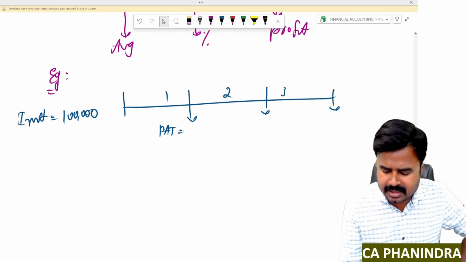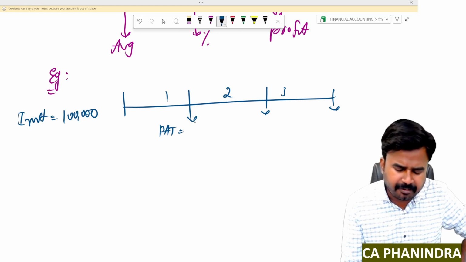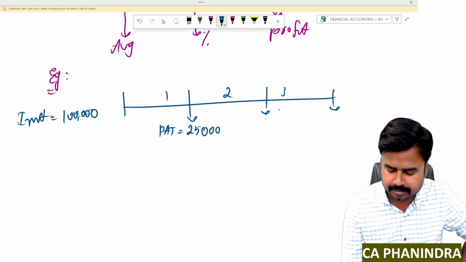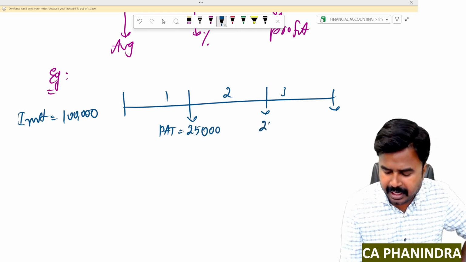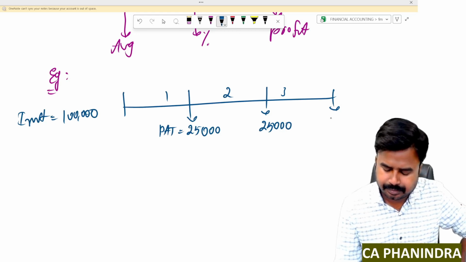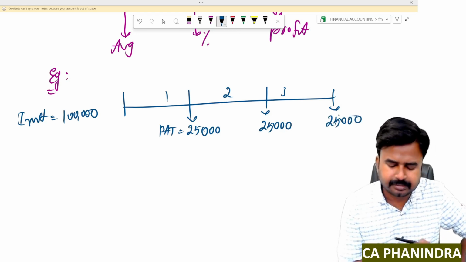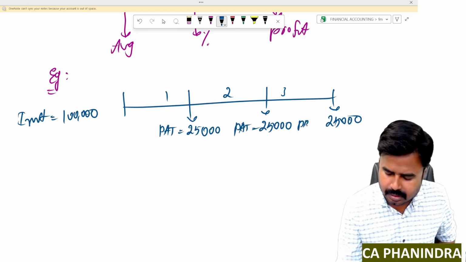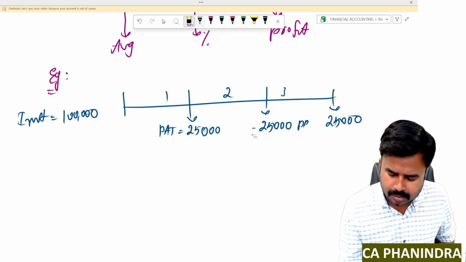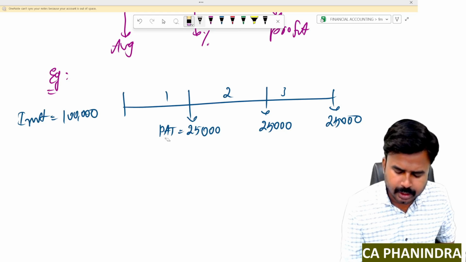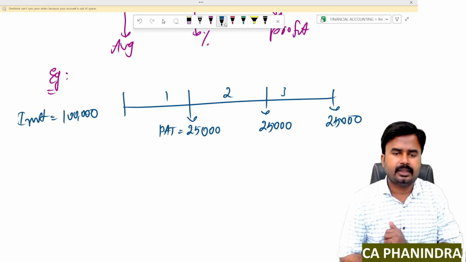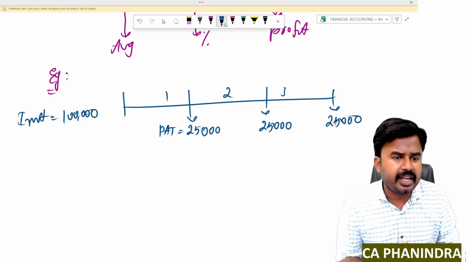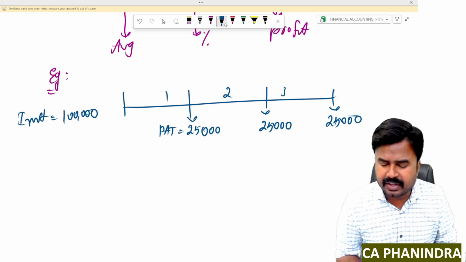Okay. So let us say I'm earning a profit after tax of 25,000 for first year, 25,000 for second year, and again 25,000 for third year. These are your profits. Every year I am earning the same profit. Now I need to take the average of all these 3 years' profits, because I may not earn the same profit every year. Sometimes the profit can change.